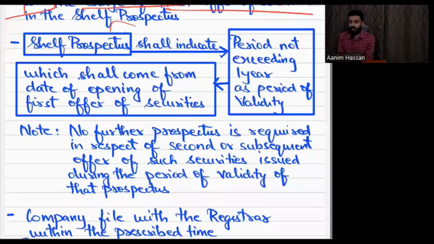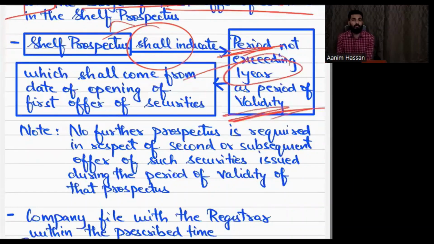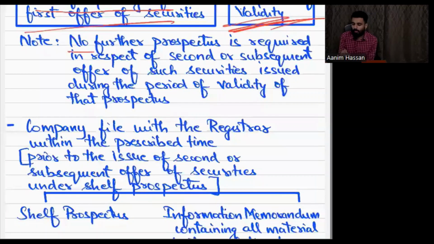What will the shelf prospectus contain? It will contain the period, which is not more than 1 year. The validity of the shelf prospectus is not more than 1 year. Till 1 year, you don't have to keep on issuing further prospectus. One year from when? One year from the date of opening of the first offer of issuing the securities. No further prospectus is required. When you are issuing the shelf prospectus for the first time, then you don't have to keep on issuing a new prospectus for the second or subsequent time.